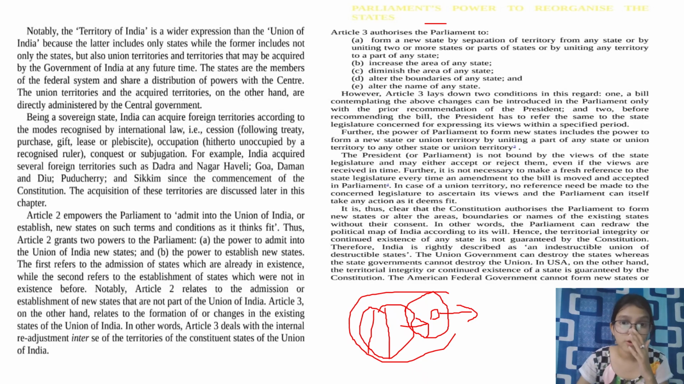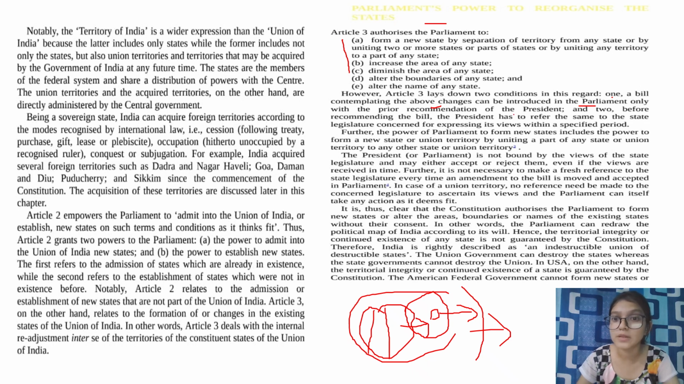So these are the points which have been given in detail. These are the points in crisp form, and if you want more detail, then you can refer to the paragraph. So let's see what's written here. However, Article 3 lays down two conditions in this regard. So these are the powers that have been given to them. But it says in order to exercise them, you have to go through two conditions.